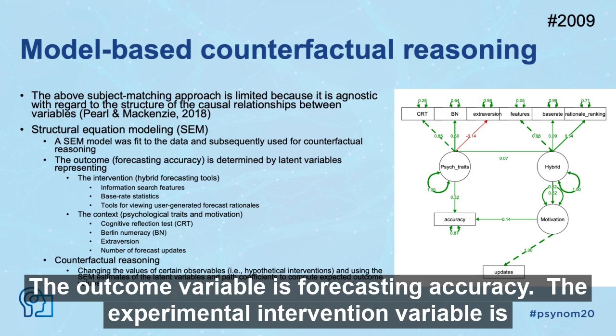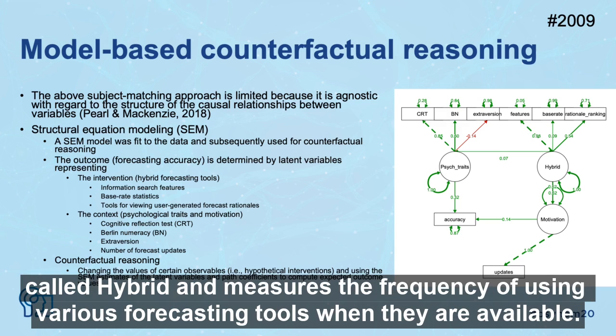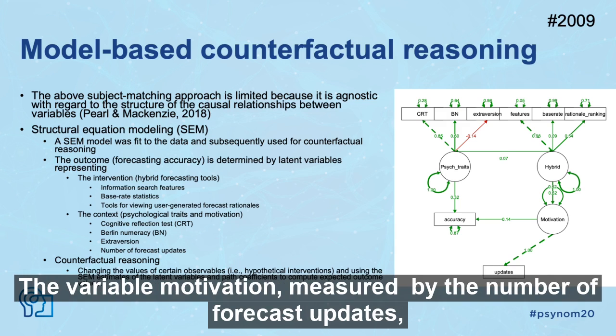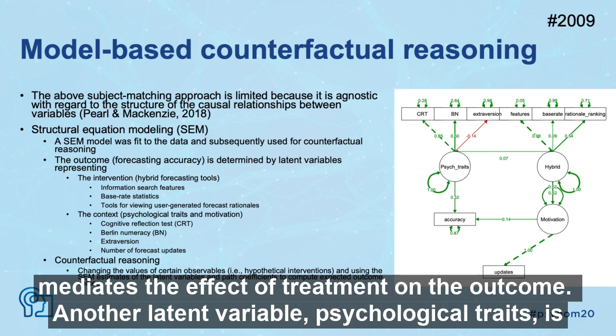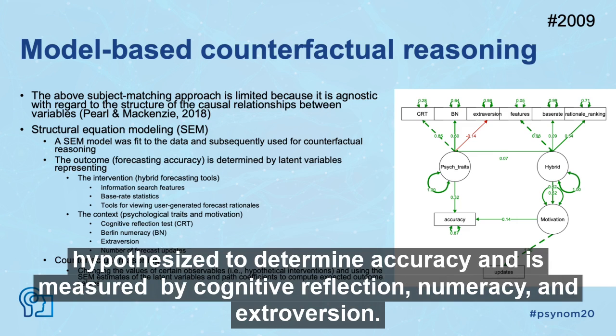The experimental intervention variable is called hybrid and measures the frequency of using various forecasting tools when they are available. The variable motivation, measured by the number of forecast updates, mediates the effect of treatment on the outcome. Another latent variable, psychological traits, is hypothesized to determine accuracy and is measured by cognitive reflection, numeracy, and extroversion.